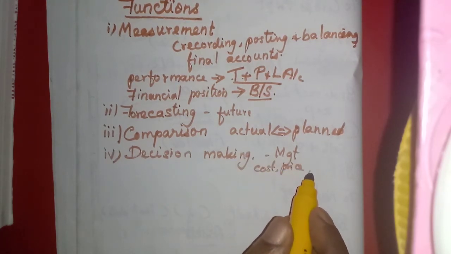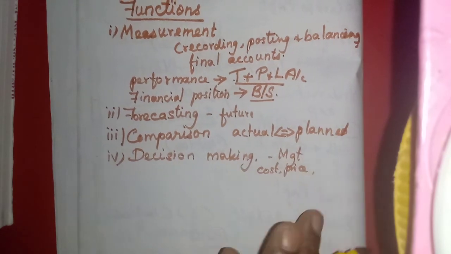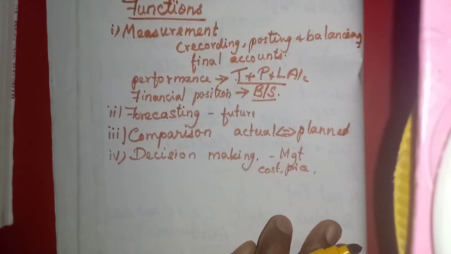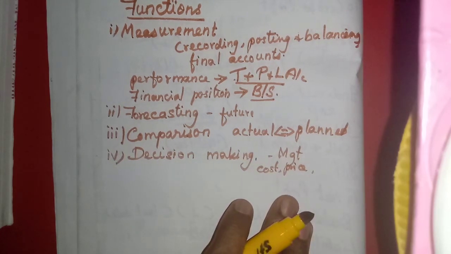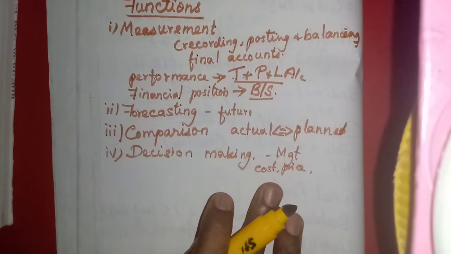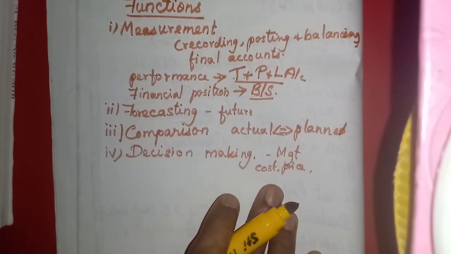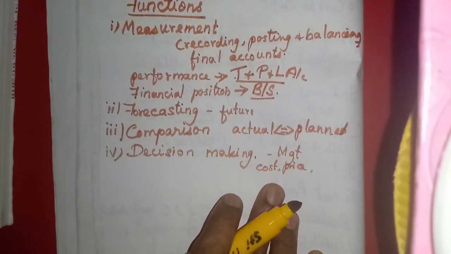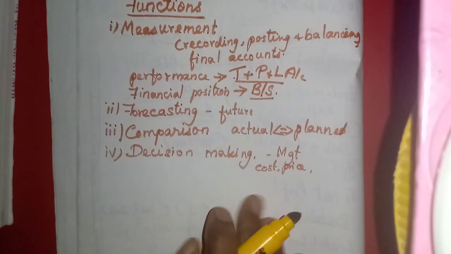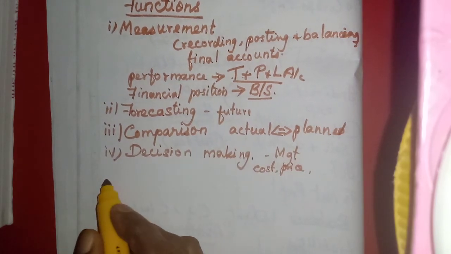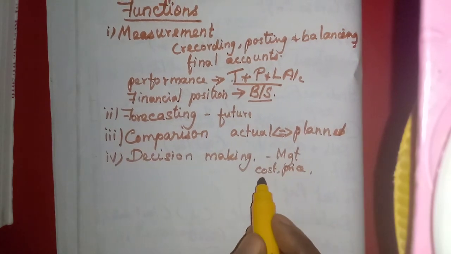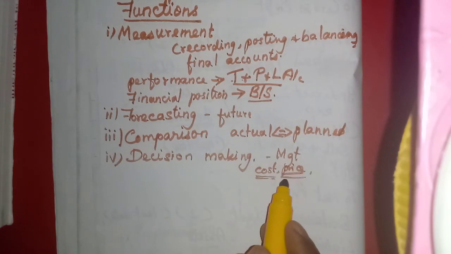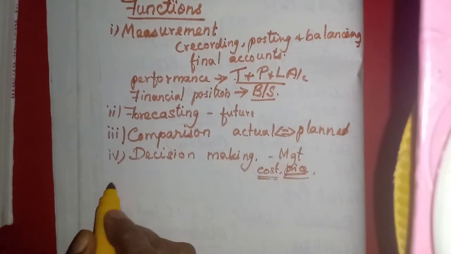Then how much sales they have to arrive at, the quantity of sales, units of sale. So it is easy for the management to decide some matters related to the performance of the enterprise, or how to control, or to calculate the cost of the product, or to fix the price of the product; they need the financial statement.